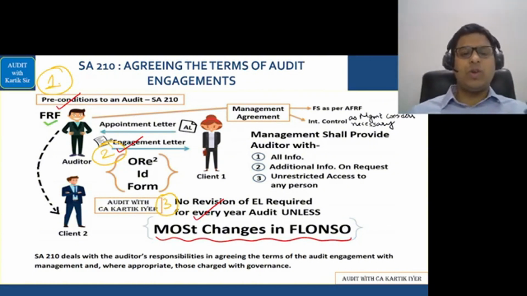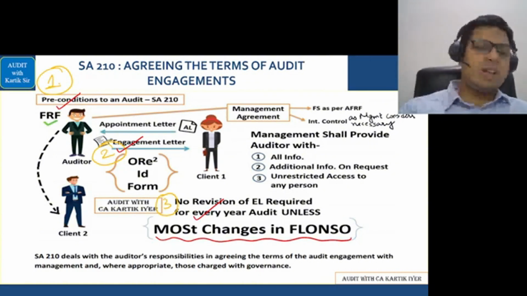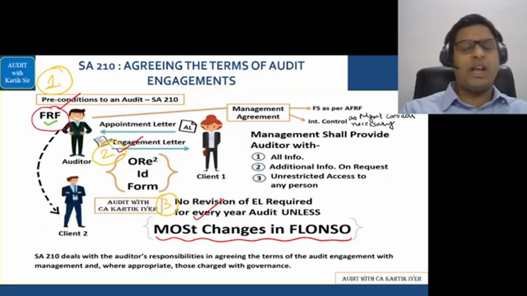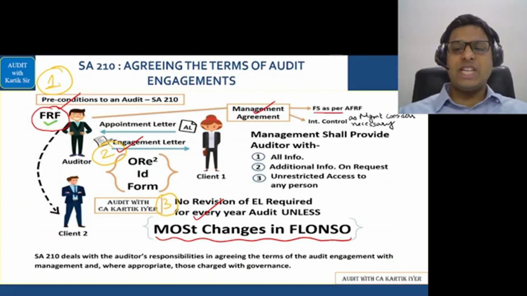What are the preconditions to an audit? The auditor should first check whether the client has prepared the financial statements as per the FRF, that is the financial reporting framework. Management should have an agreement that the FS is as per the AFRF, and internal control as the management considers necessary is in place. Management shall provide the auditor with all additional information on request and unrestricted access to any person.